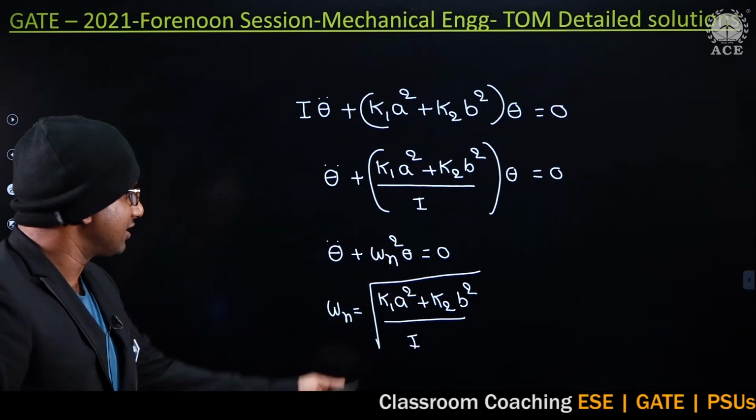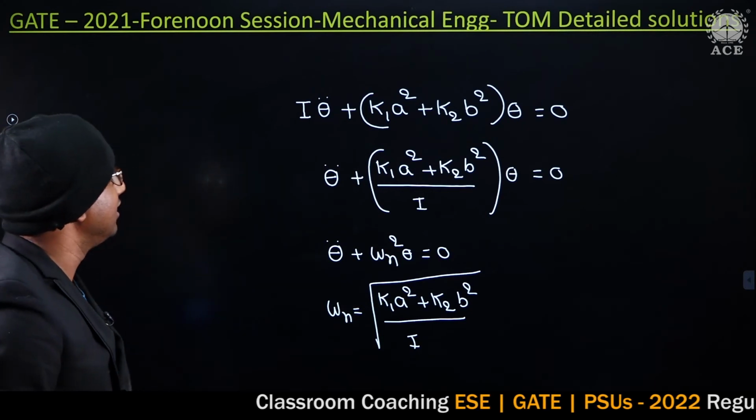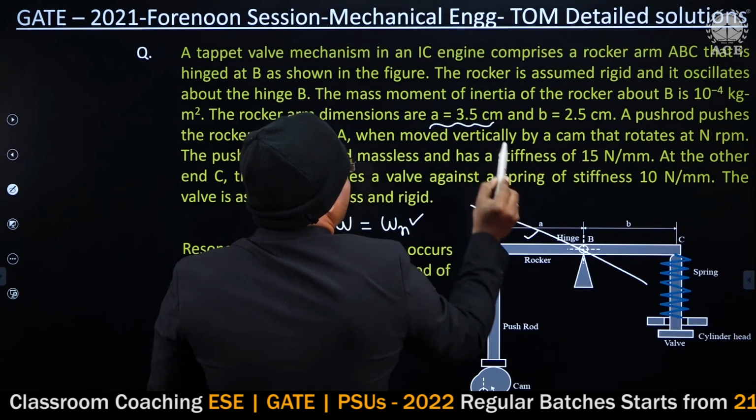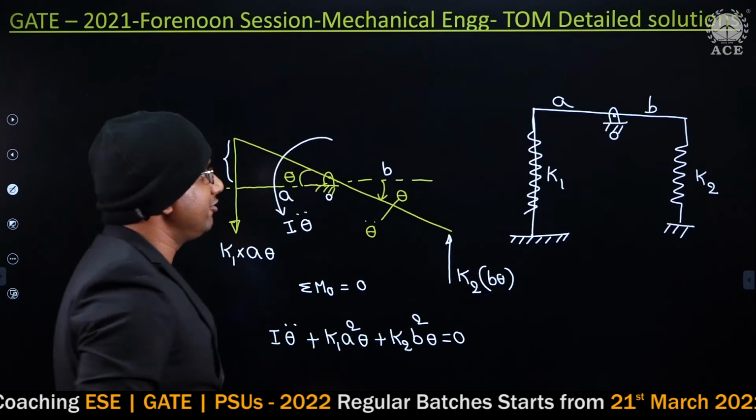Now substitute the values, guys. I want K1, K2 and I. Please go through the problem now. Observe. He has given A as 3.5 and B as 2.5. Yes or no?